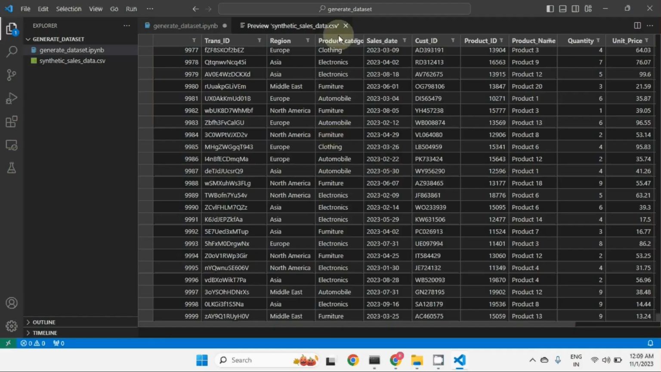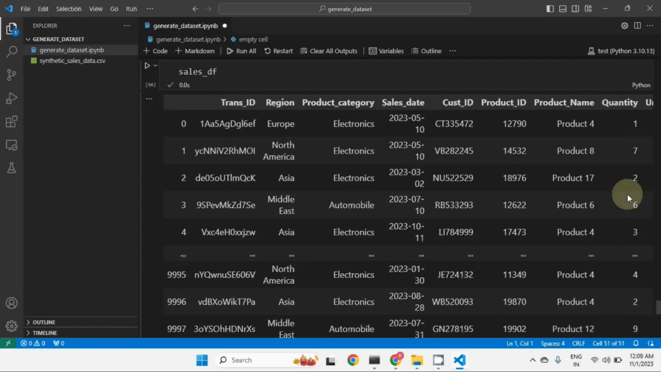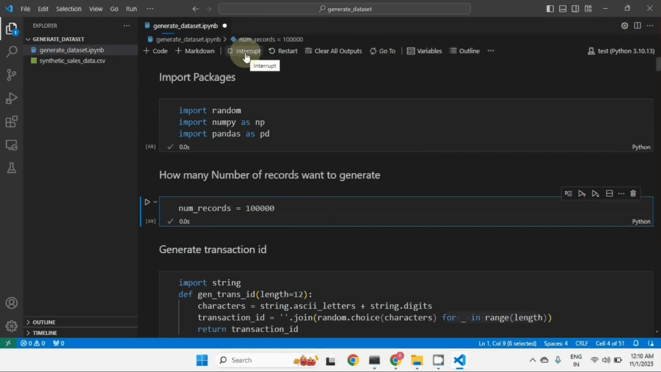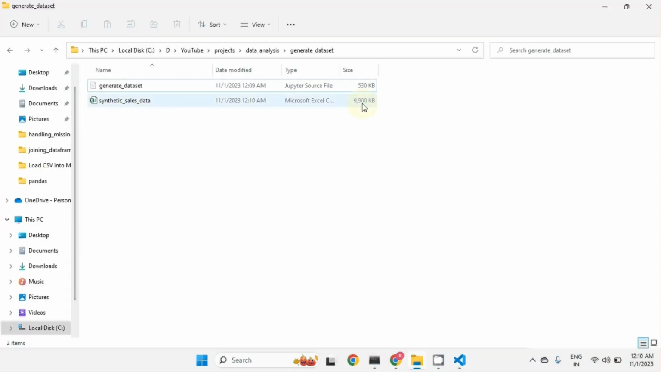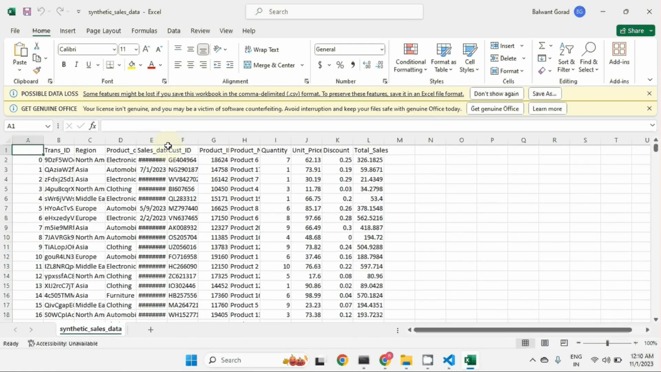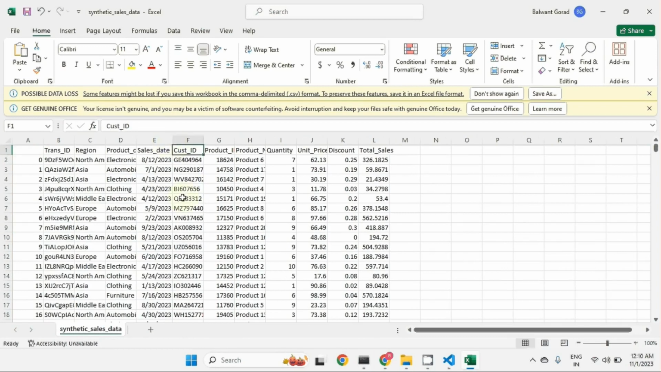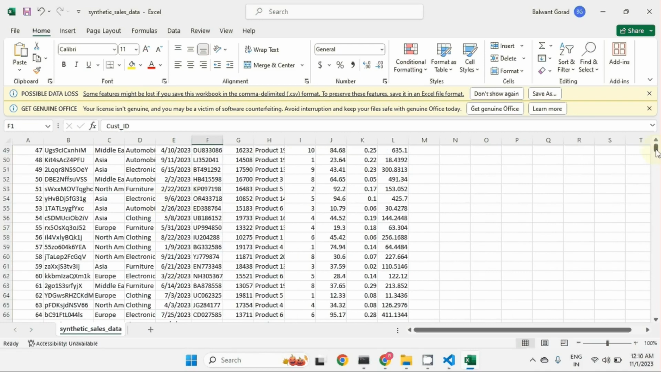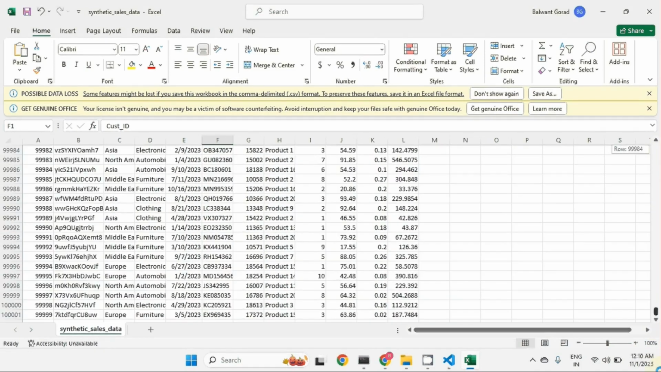Let's do one thing. Let me close this. Can we generate 1 lakh? Let's add one more 0. Save this, run all. It is executing. Let me go back, and you can see 9 MB now. Let me open this file. You can see this data is generated. This data set looks like a real data set, but it's not a real data set. It's synthetic data. And you can see we have 1 lakh rows now.